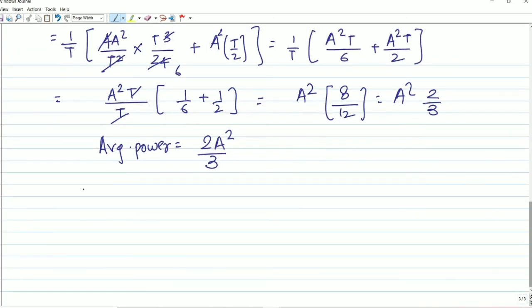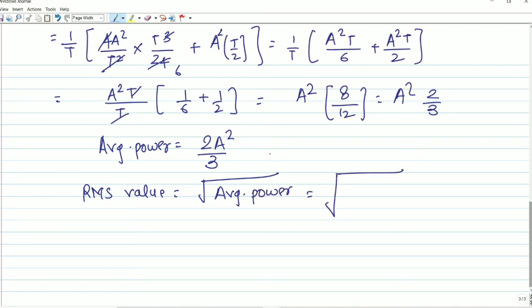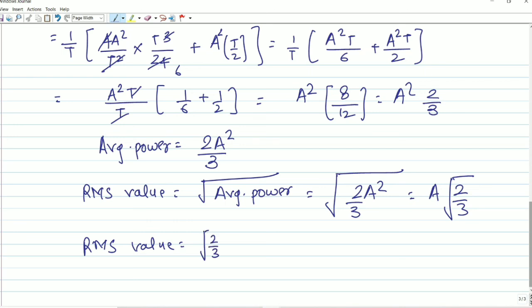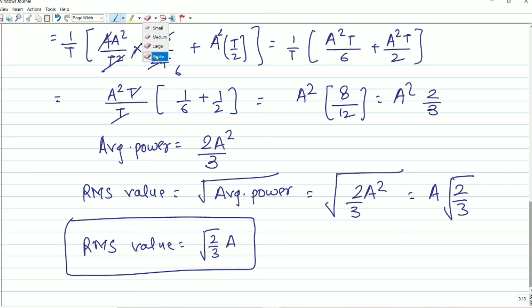Now we know the RMS value. RMS value will be equal to the square root of average power. It will be equal to, now we have to put the average power, 2A square by 3. We can take A square out, but now we are getting A under root of 2 by 3. We are getting the RMS value. RMS value will be equal to square root of 2 by 3, times A. Let me check which option matches with the given. So let me highlight. This is our answer. Now let me check which option is matching.